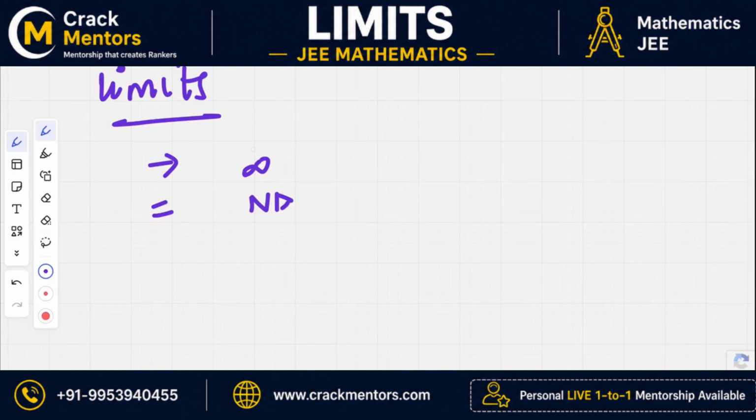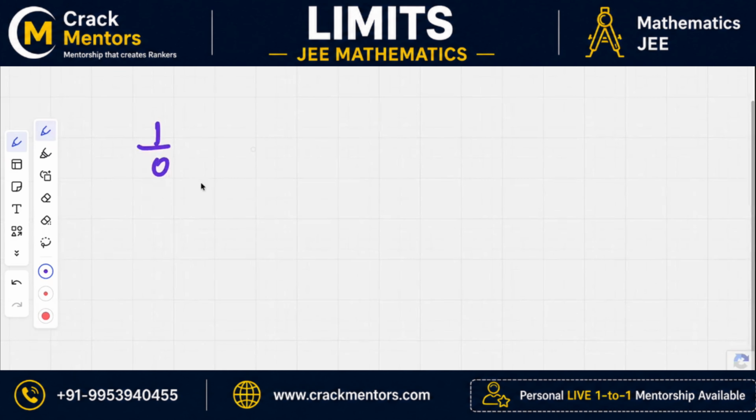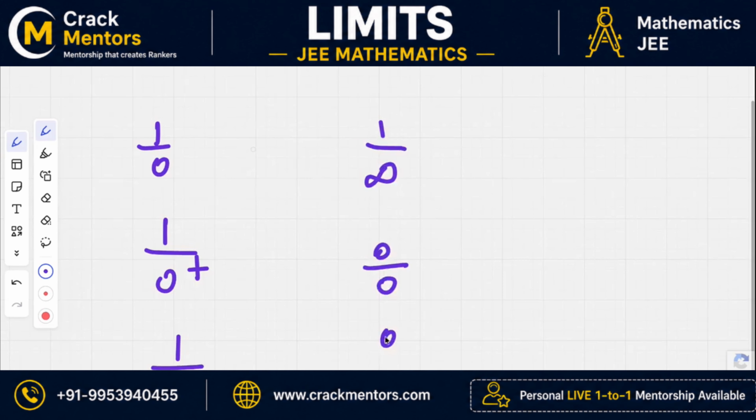Okay. So I'll just quickly write a few things. Let's say you have 1 by 0, 1 by 0 plus, 1 by 0 minus, 1 by infinity, 0 by 0, 0 by approaching 0. You can start to think what could be the answers of these small things.